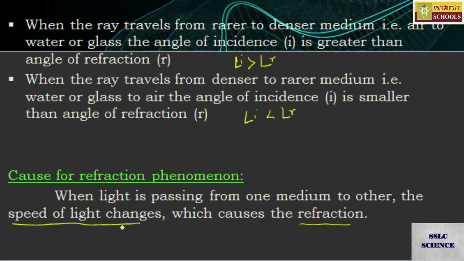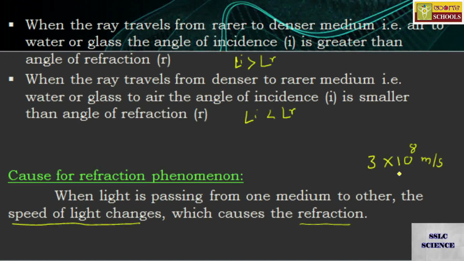Remember, change in the speed of light does not mean drastic change. They are just minute changes, not 100%. The speed of light in vacuum is 3 into 10 to the power 8 meters per second. This is a very high number, so it doesn't mean that it should change so much, like 1 into 10 to the power 8.